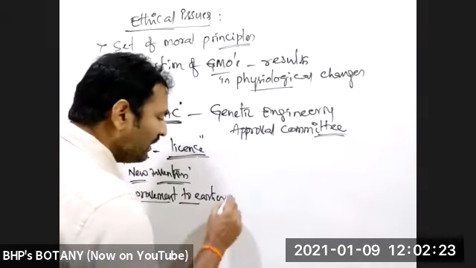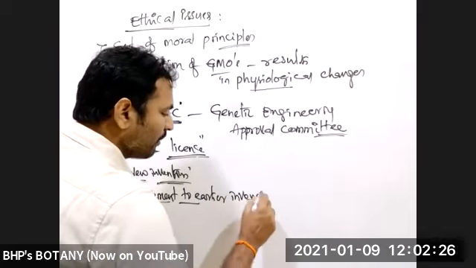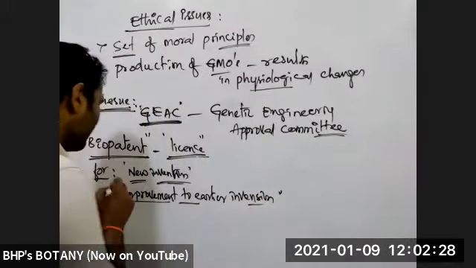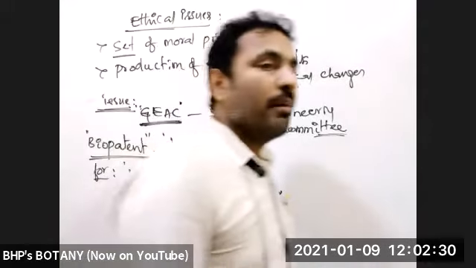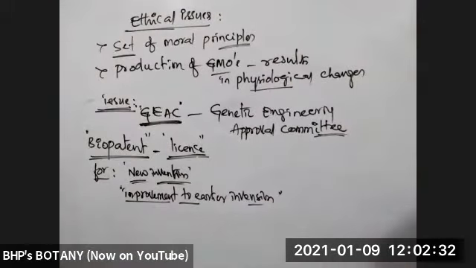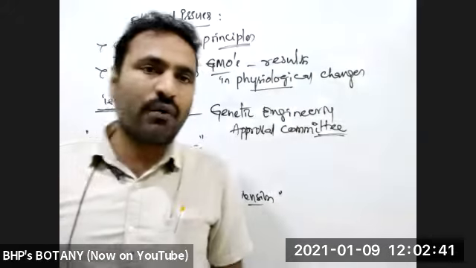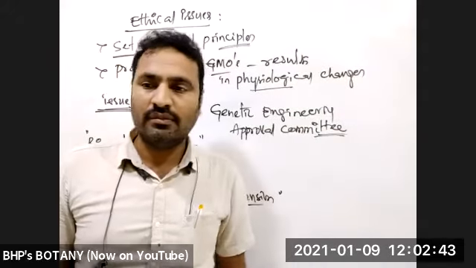Improvement to an earlier invention. Suppose, take an example, Alexander Fleming found penicillin. That penicillin, one penicillin he found, was being used as an antibiotic. Later, different types of penicillins were found, like ampicillin.